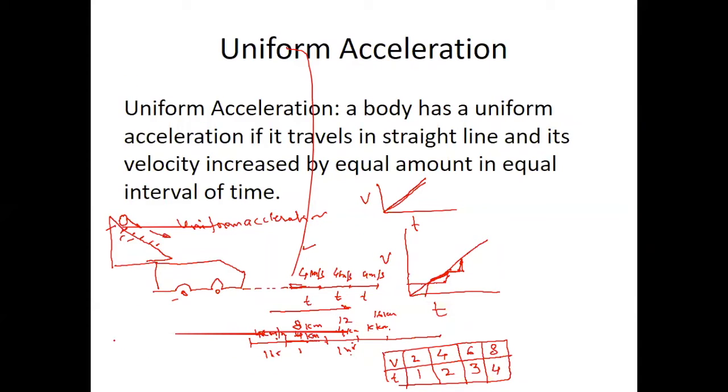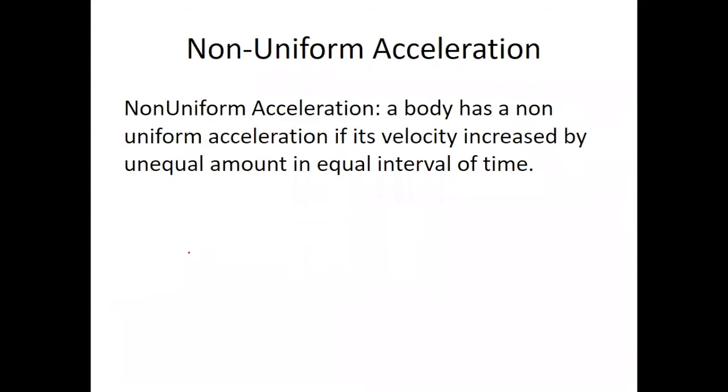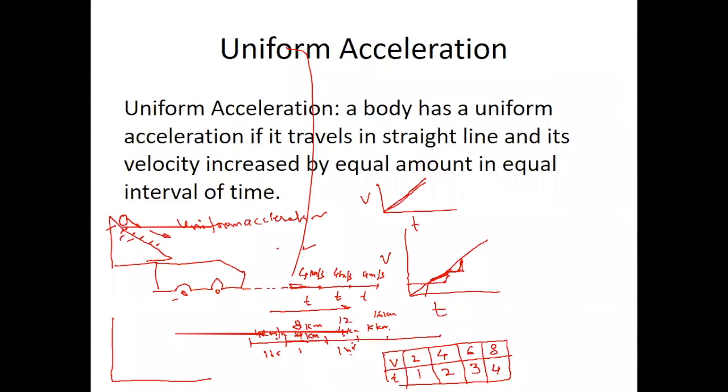Okay, so I'll put the values 2, 4, 6, 8, so 8, 6, 4, 2. Here I'll take 1, 2, 3, 4. This is the time in hours. Okay, this I'll put in kilometers.